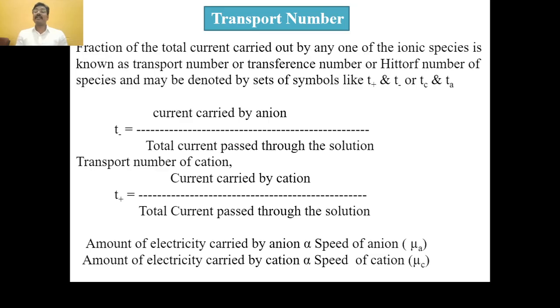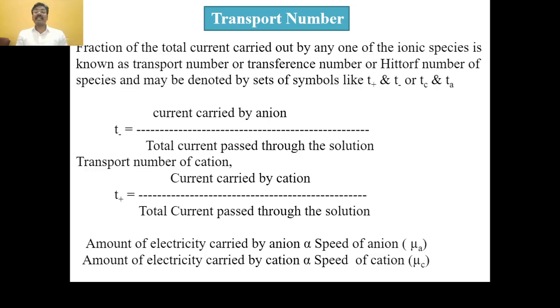It indicates the transport number for the cation, that is Tc, and the transport number of the anion, that is Ta. Suppose we explain the transport number of the anion, that is T minus: it is equal to the current carried by the anion divided by the total current passed through the solution.